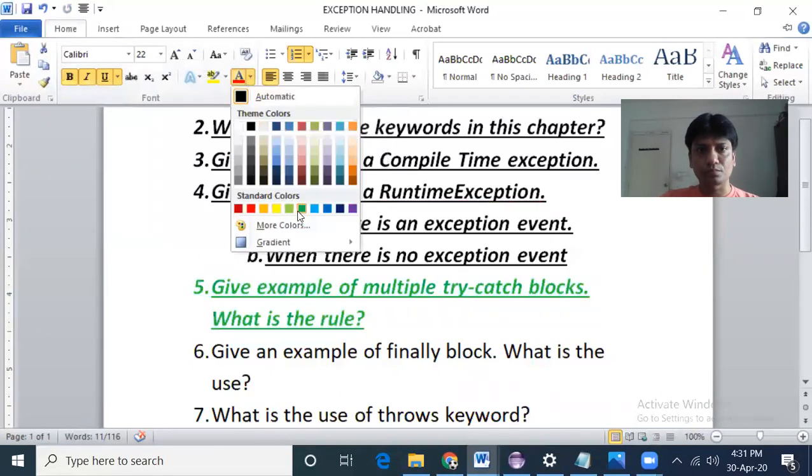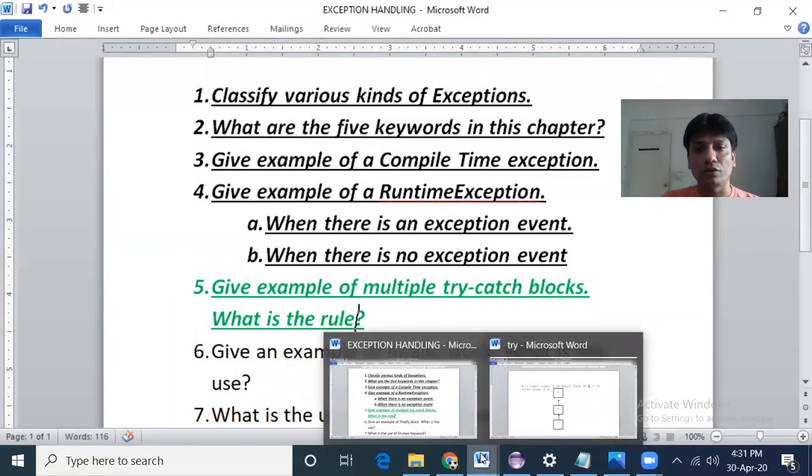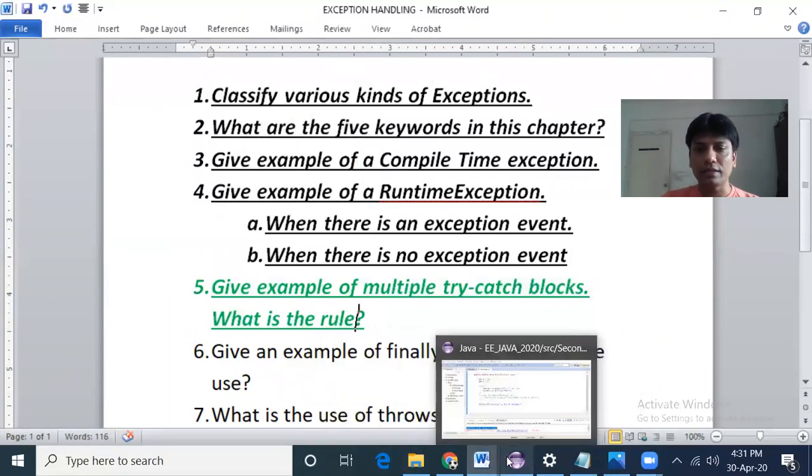So let us give an example of multiple try catch blocks. If there is a try block, can there be multiple catch blocks? That is the question. The answer is yes, but there is definitely some rule for multiple catch blocks. Now what is the rule?